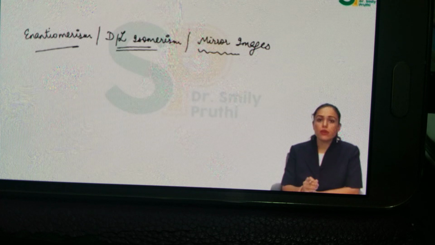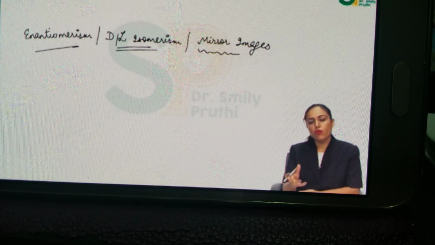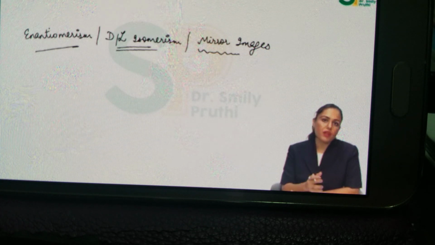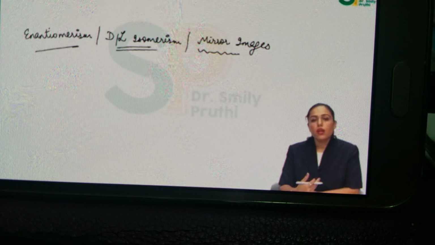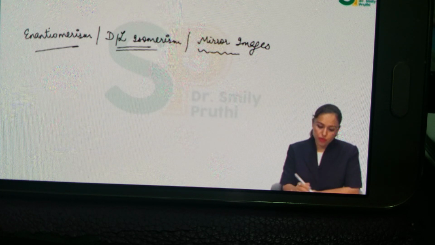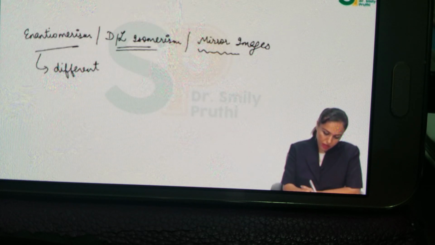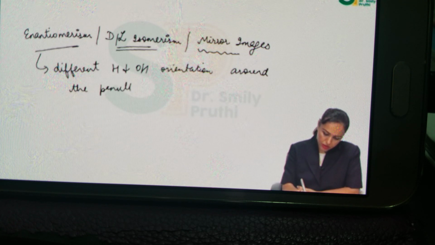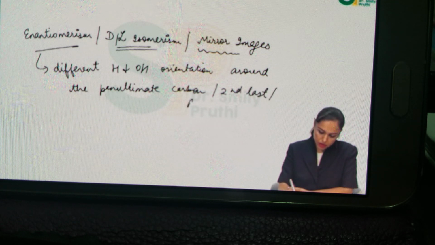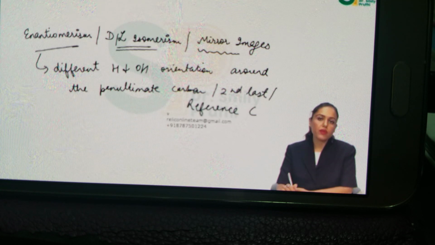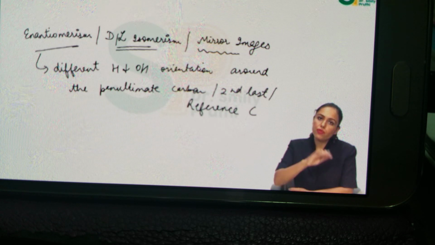One trick for question solving here: whenever in a question they write that some isomers are mirror images of each other, then you're very sure it is enantiomerism or capital D, capital L isomerism, whatever is given, because no other isomers are mirror images of each other, right? Now let's see the definition of enantiomers. The molecular formula is the same, there's no need to mention. Now what is different? In enantiomerism, we have different H and OH orientation around the penultimate carbon. Penultimate means second last carbon. This carbon is also known as the reference carbon, right? Second last, that means at the second last carbon there is different H and OH orientation.